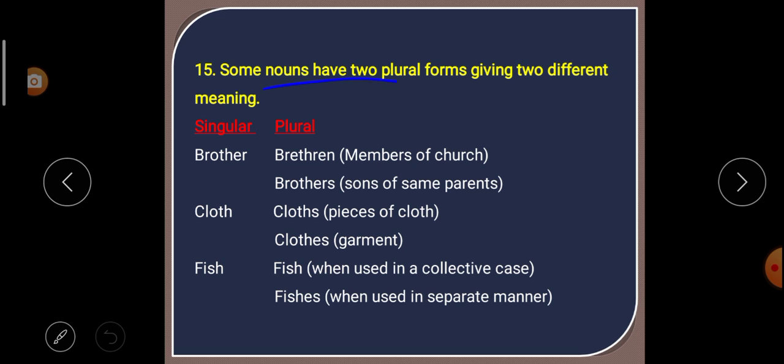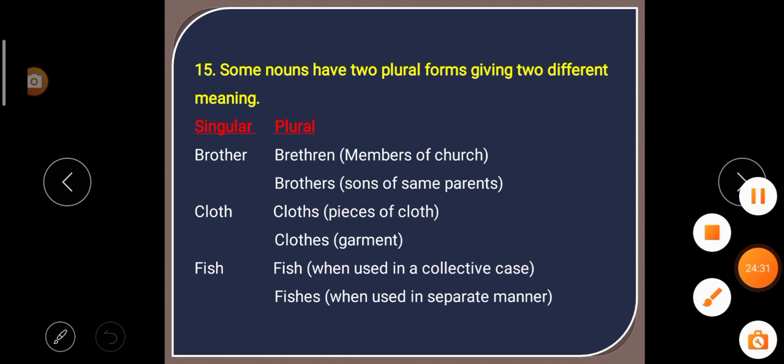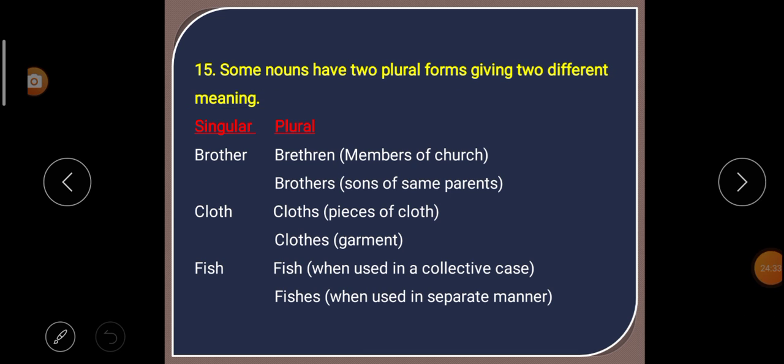15. Some nouns have two plural forms giving two different meanings. Understood? There are some nouns that have two plural forms, but the two plural forms have different meanings. Let us look at an example: brother. It is singular. The plural? The first one is brethren. That means member of church. This is the first plural meaning.